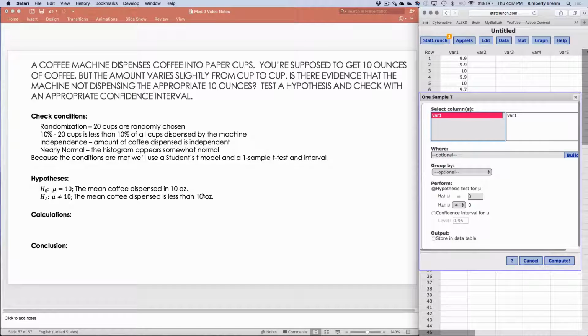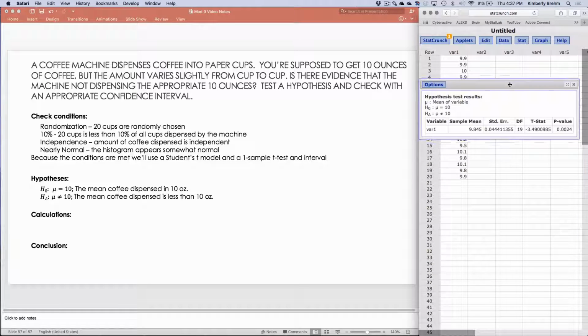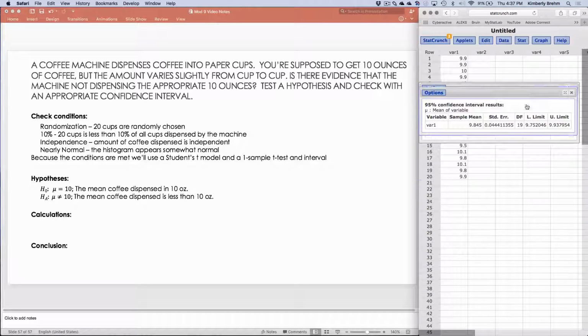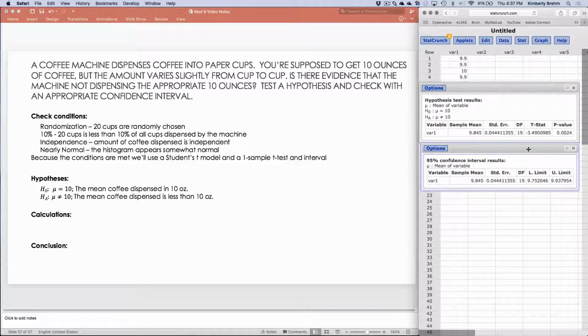First I'm going to do a hypothesis test for 10 and for not equal to 10, and I'm going to compute. But now I also want to do it for a confidence interval. Again, 95 would be appropriate because it's two-sided, so I'm going to compute that as well. So here are my values. For a case study, I would just take a screenshot of both of those.